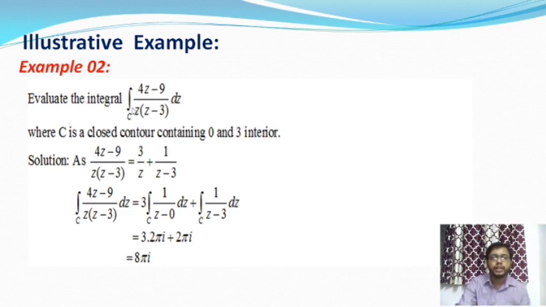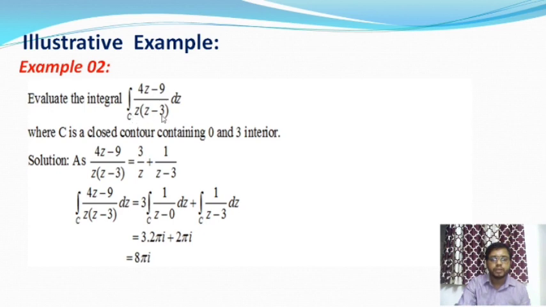Evaluate the integration over C of (4z minus 9) by z into (z minus 3) dz, where C is a closed contour containing 0 and 3 in its interior. So C is any arbitrary curve, and 0 and 3 are interior points of this curve. Let us consider f of z equal to (4z minus 9) by z into (z minus 3).